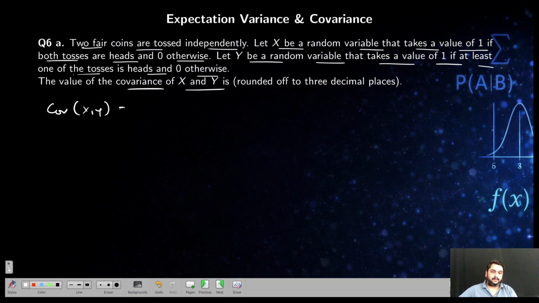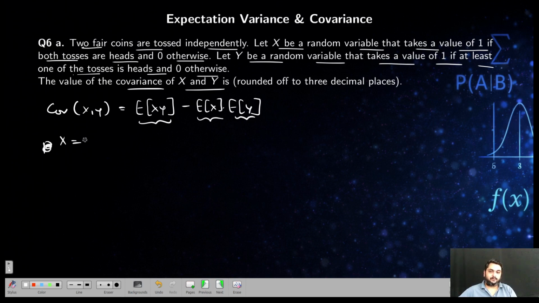Covariance of x, y can be given as expectation of xy minus E of x into expectation of y. Now you have to find each of them independently and then plug in. How will you find E of x? For that you have to first find P of x. So what are they saying here? X equal to 1 means what? If both tosses are heads.